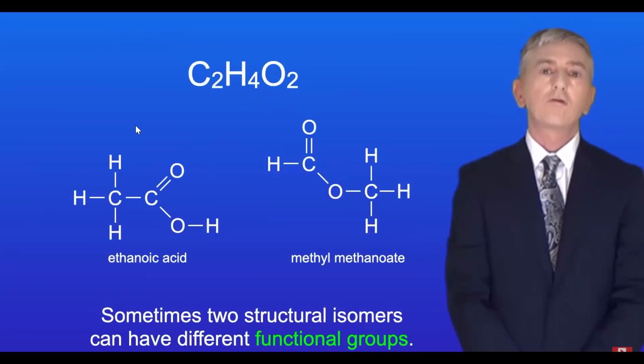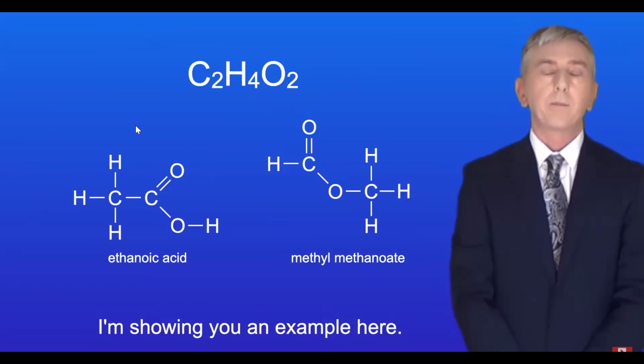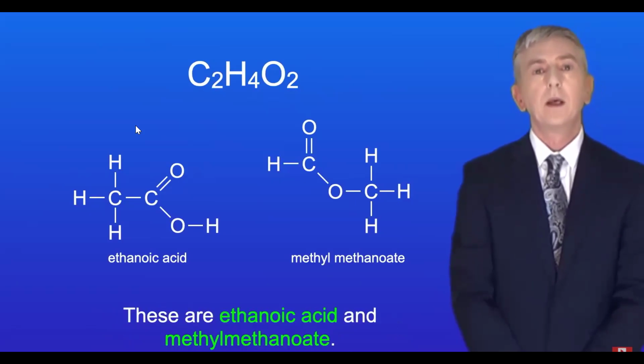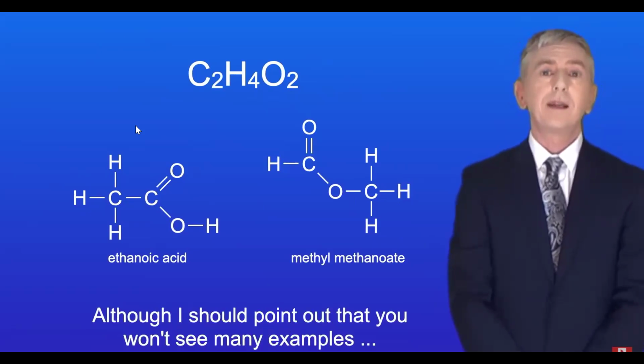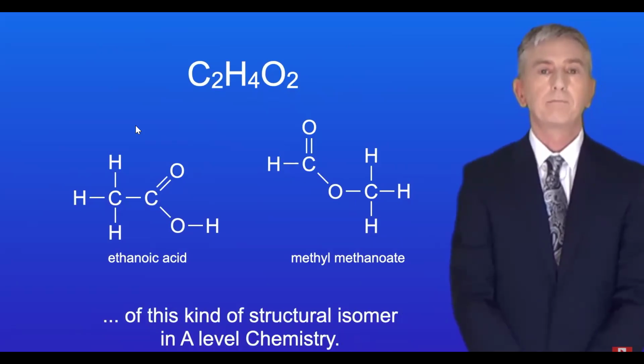Okay, now sometimes 2 structural isomers can have different functional groups. I'm showing you an example here. These are ethanoic acid and methyl methanoate. Although I should point out that you won't see many examples of this kind of structural isomer in A-level chemistry.